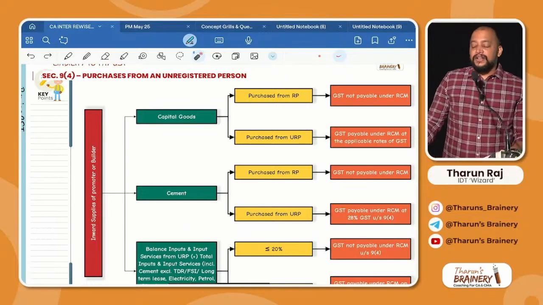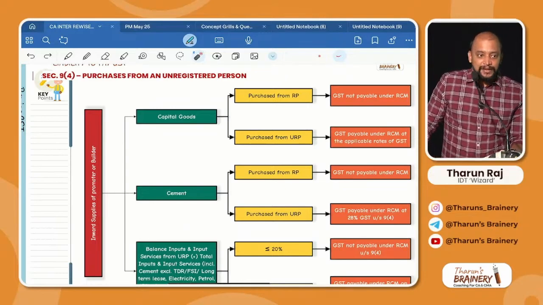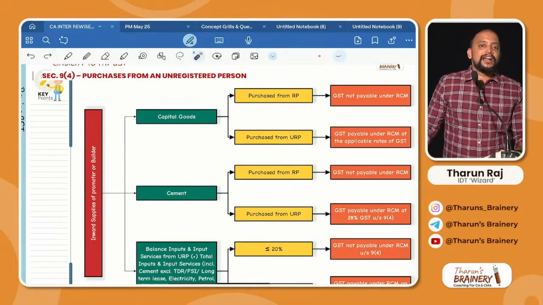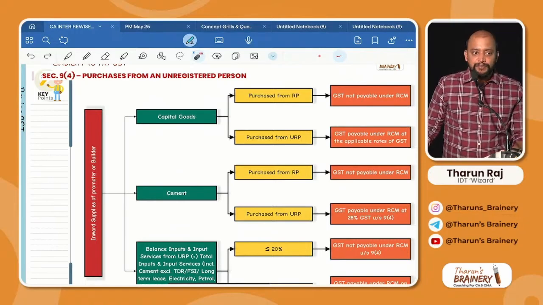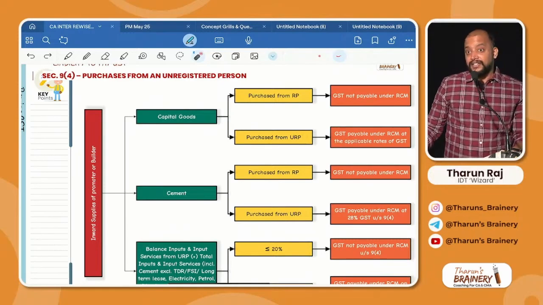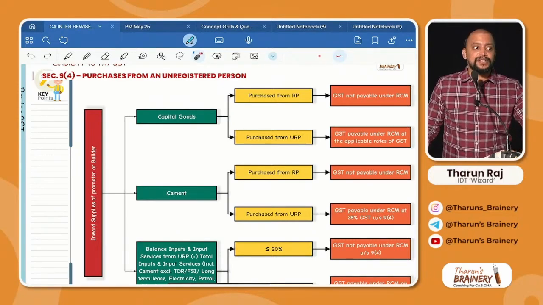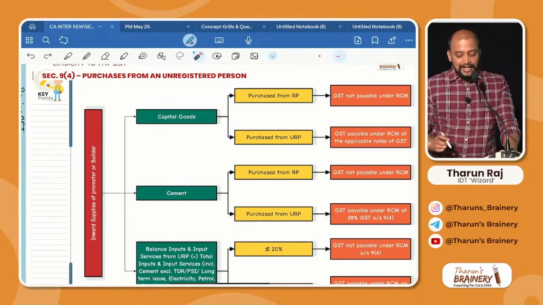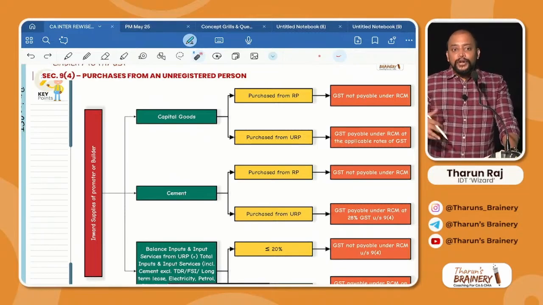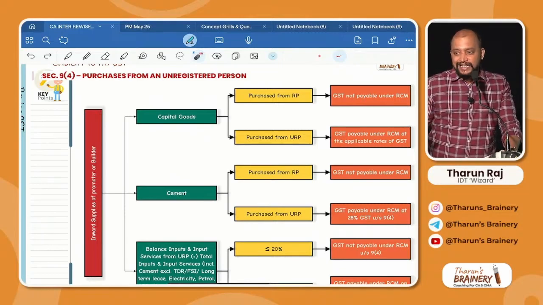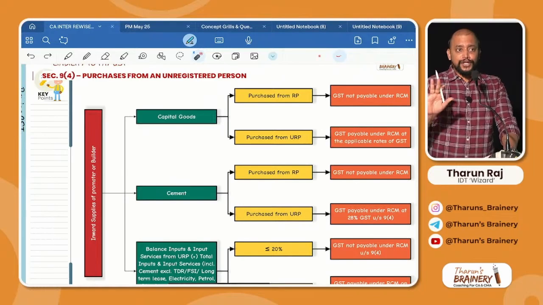This is an area which is not at all tested in the exam so far, and I don't think they will be making a question on this, because from 2018 I am seeing the question paper, they are not asking any question on this. Even ICAI, I doubt whether they know that it is there in the syllabus or not. They might have forgotten that it is there in the syllabus. So due to that reason, this area we will learn, but no need to spend more time on this. You should be knowing what you need to do.